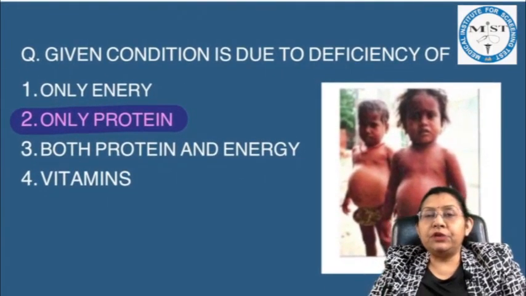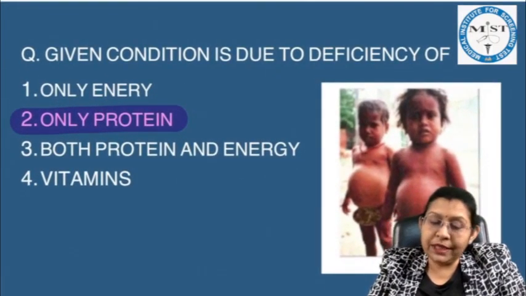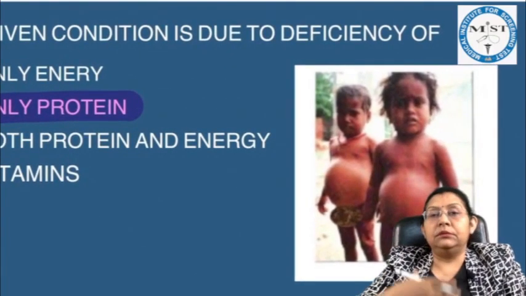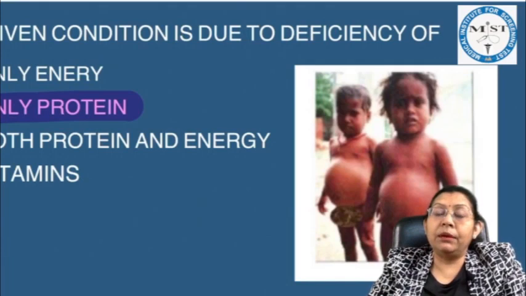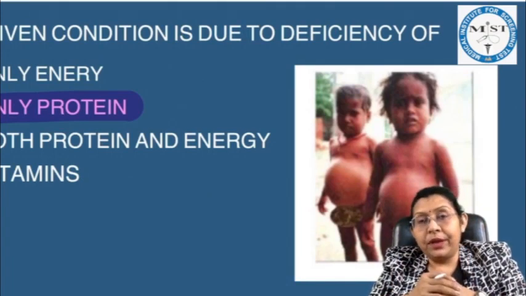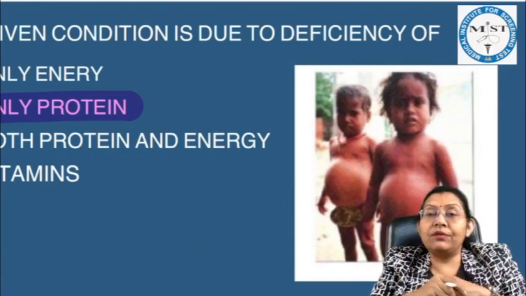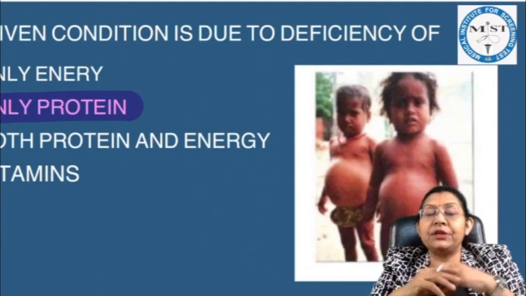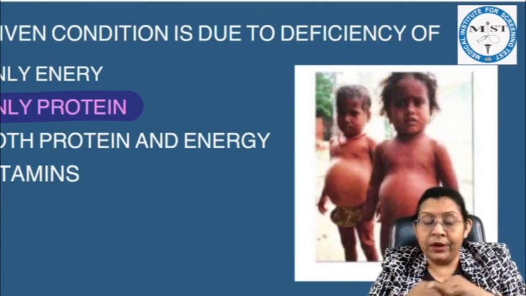Given condition is due to the deficiency of... If you can see the image, the baby is looking like the bulging abdomen, looking like an edematous baby. And this is a classical picture of a kwashiorkor baby, because you could see the hair texture is also not good.